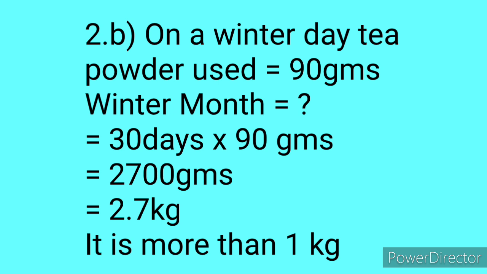So complete month how much they'll use tea powder? That is 30 into 90 grams, which is equals to 2700 grams. So that is nothing but 2.7 kgs. So is it more than 1 kg or less than 1 kg? Yes, it is more than 1 kg. 2 kgs 700 grams, that is 2.7 kgs, which is more than 1 kg.